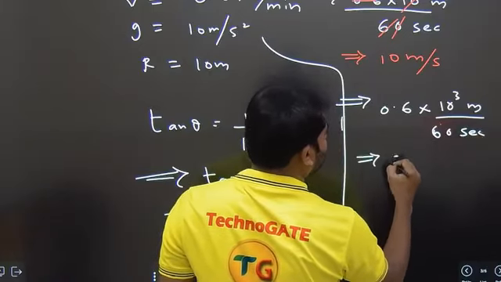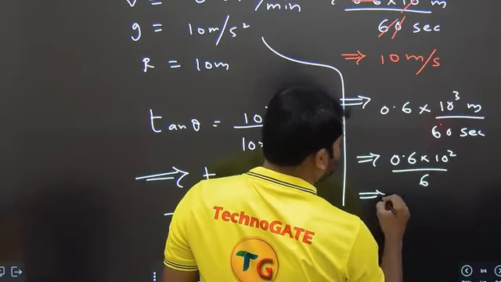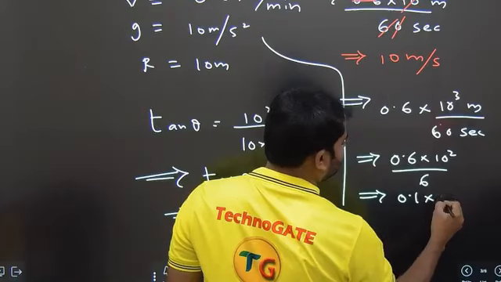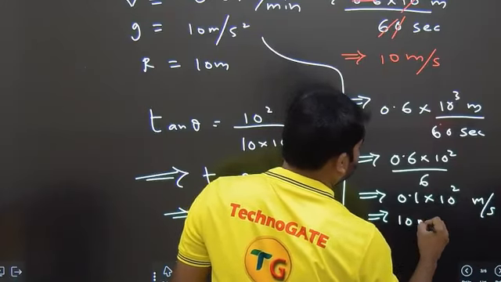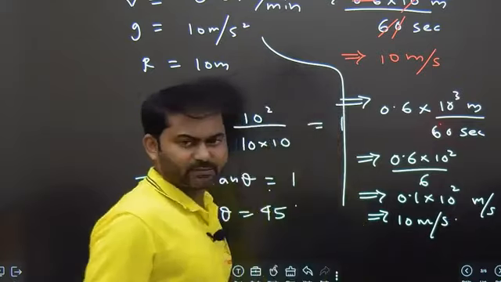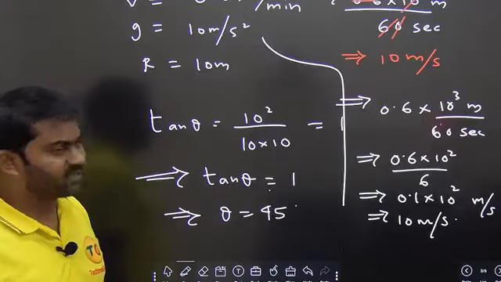So this will become 0.6 into 10 square by 6. This will become 0.1 into 10 square meters per second, which comes out to be 10 meters per second. I believe it is completely clear.